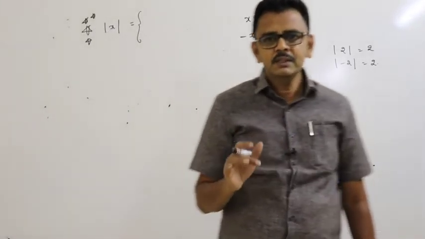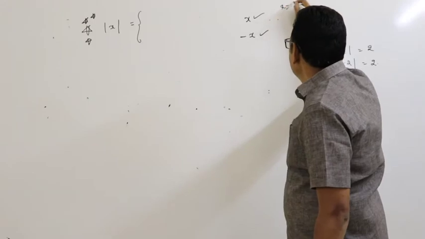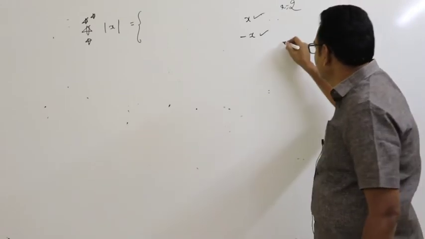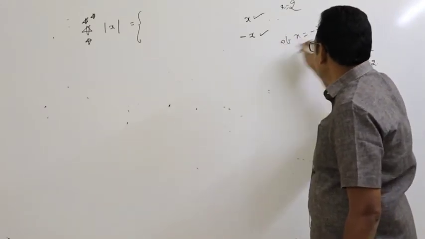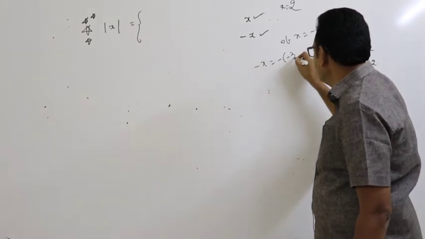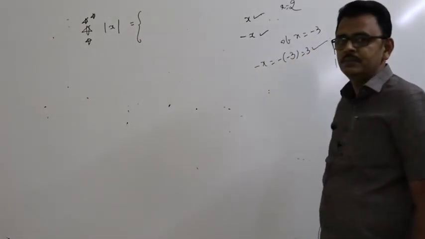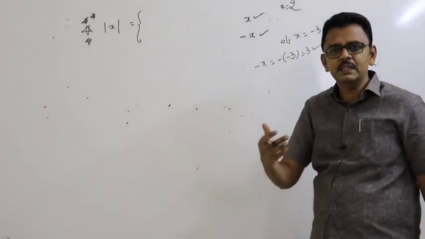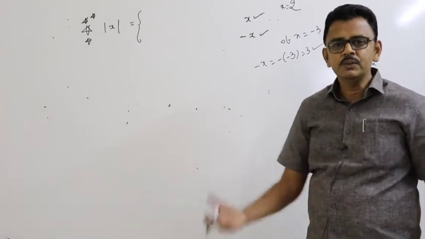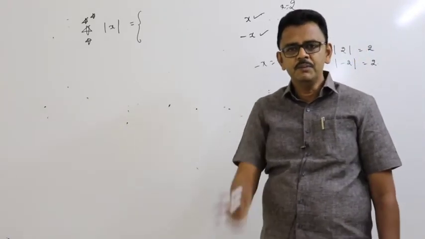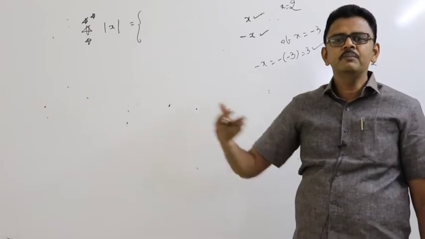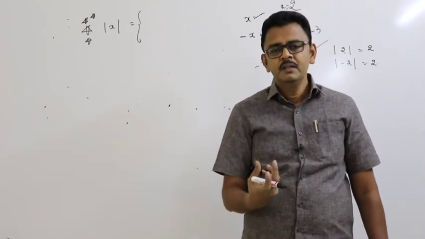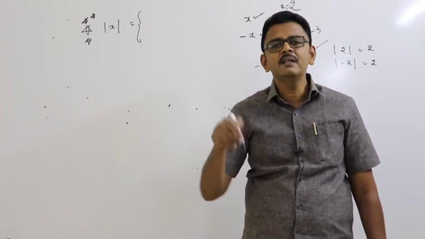If x is equal to, I am taking plus 2, what is the x value? Positive. If x equal to, I am taking minus 3, what is minus x? Minus of minus 3, that is plus 3. So it is positive. So it depends on x. If the number is 2, clearly you say that it is positive. If I am giving the number minus 3, clearly you say that minus 3 is negative. But I am asking the question about x. It may be positive or negative, depends on x.